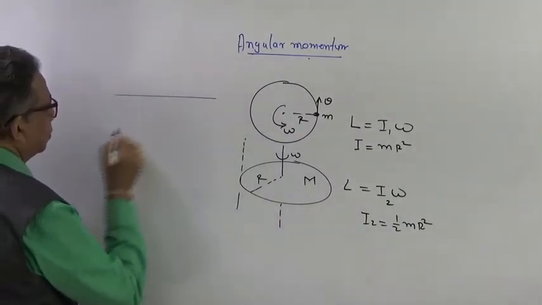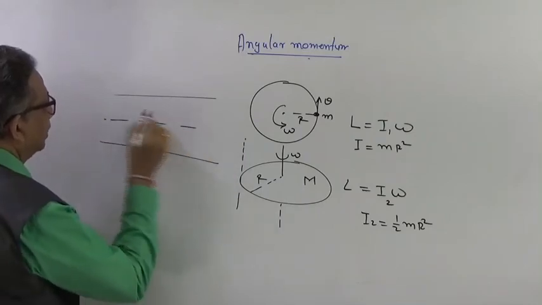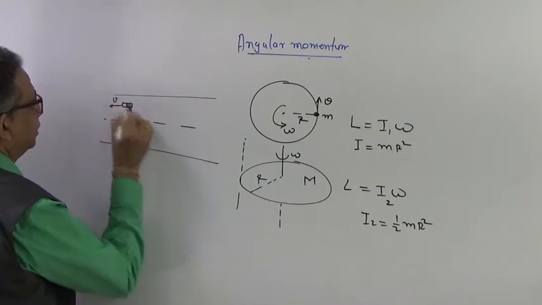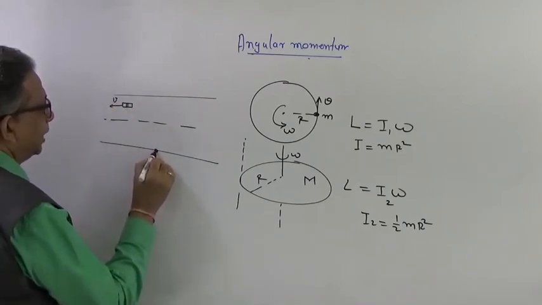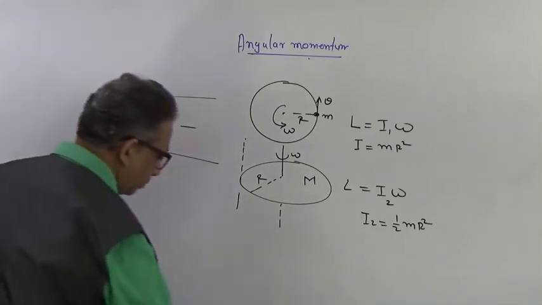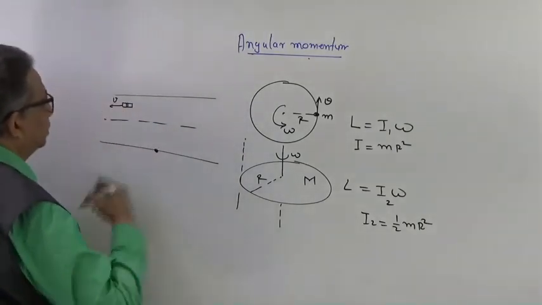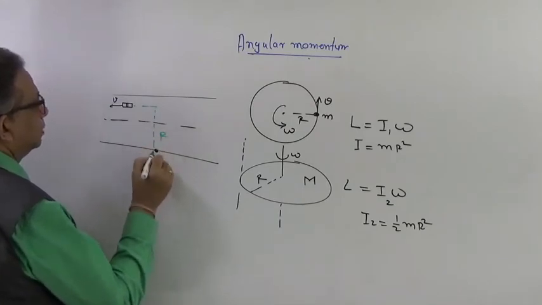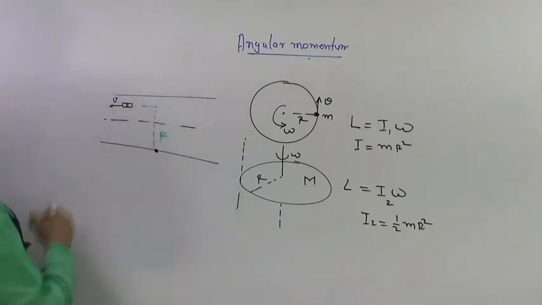Now this is a road, right, and there is a car which is moving at a velocity v, and there is an observer standing over here. The observer is at a distance r from that particular car.